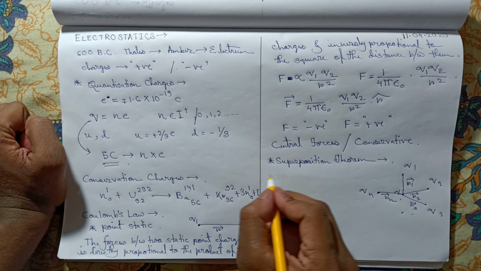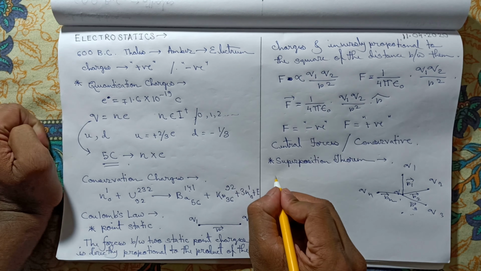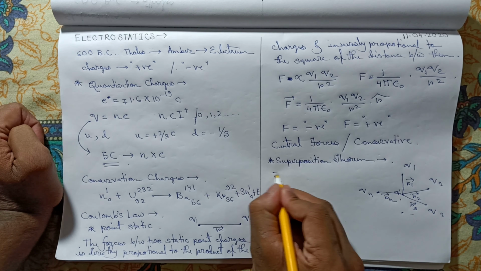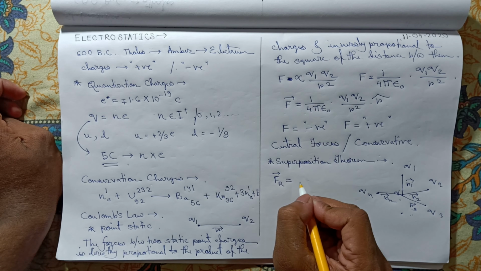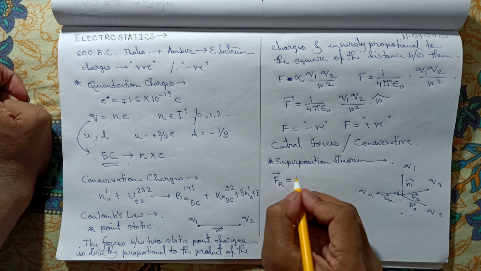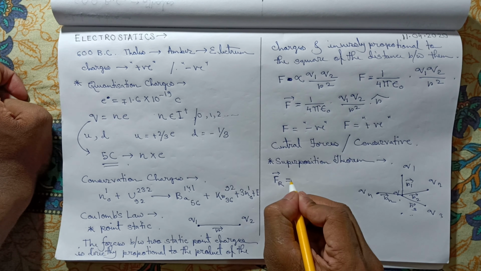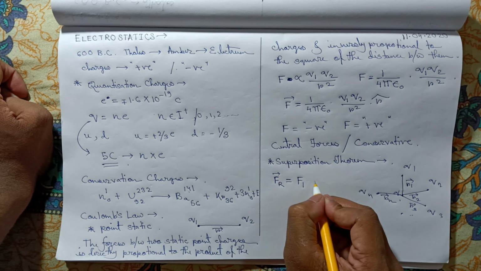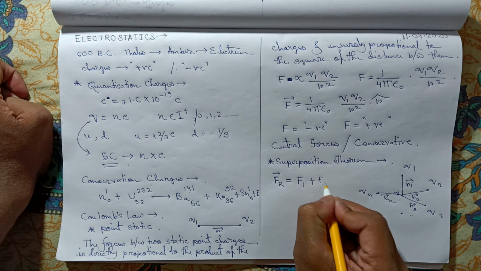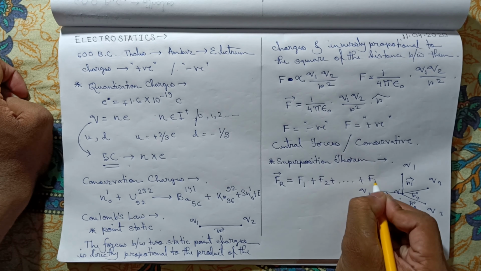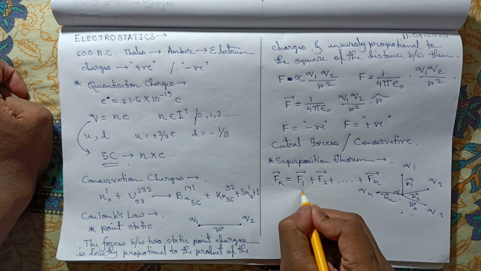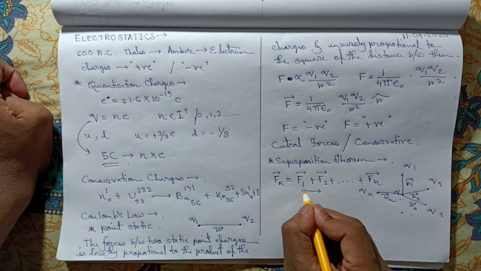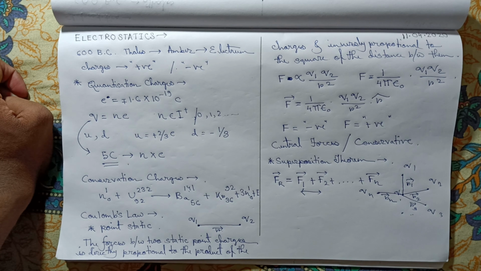The superposition theorem suggests that to find out the total or resultant force on Q, we can find out the forces exerted on the charge Q by the other charges separately. So F1 is the force due to Q1, F2 the force due to Q2, and Fn the force due to Qn, and most importantly, those forces will not affect each other. That is what the superposition theorem suggests.